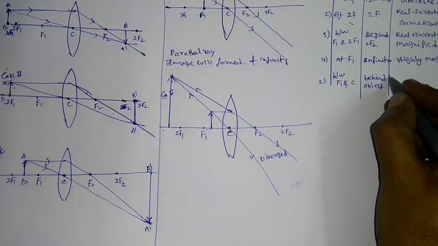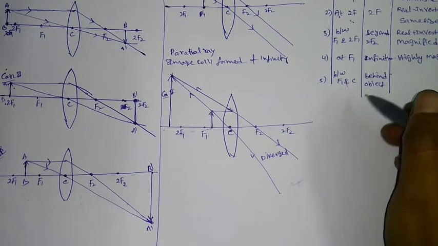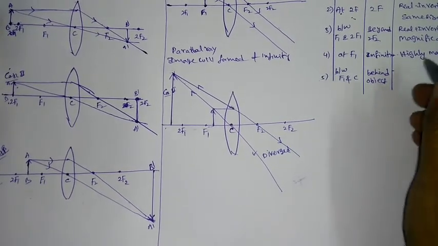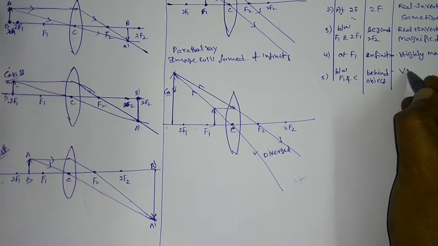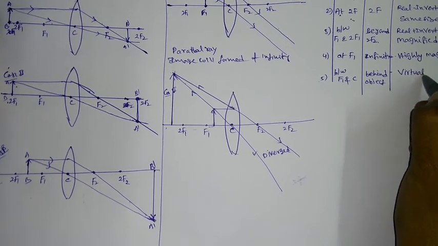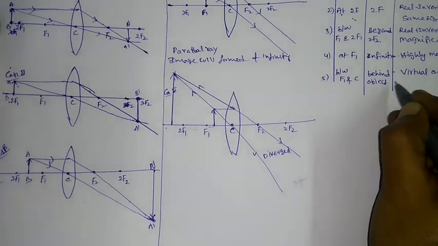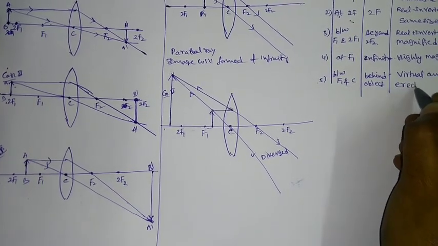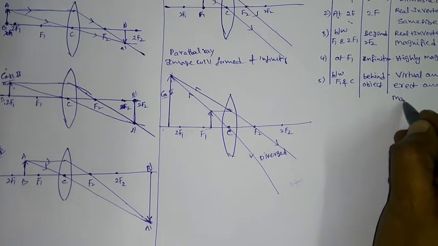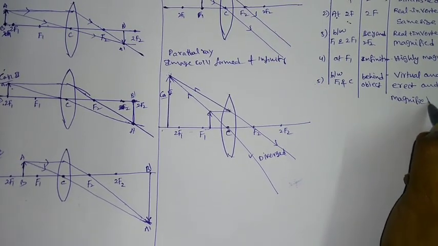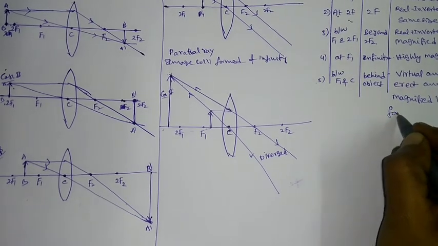So what are the properties of this one? This is actually not existing, really they are not made. That's why you can say the final properties are virtual and erect. Erect, or you can say upright. Erect and magnified image is formed.